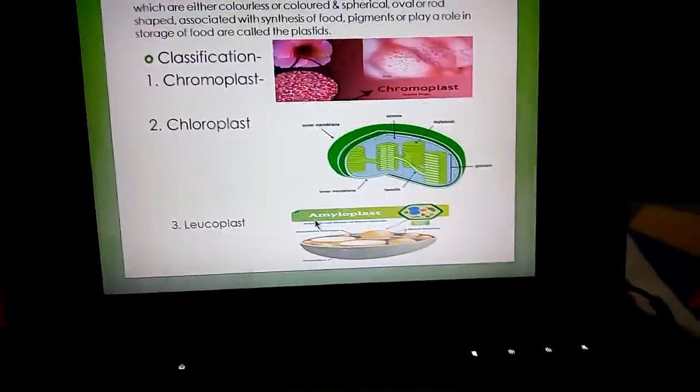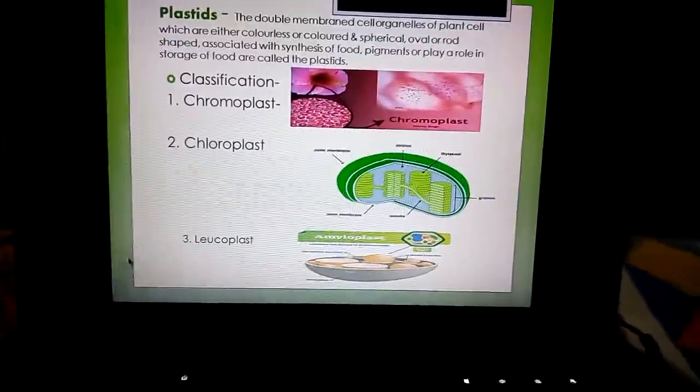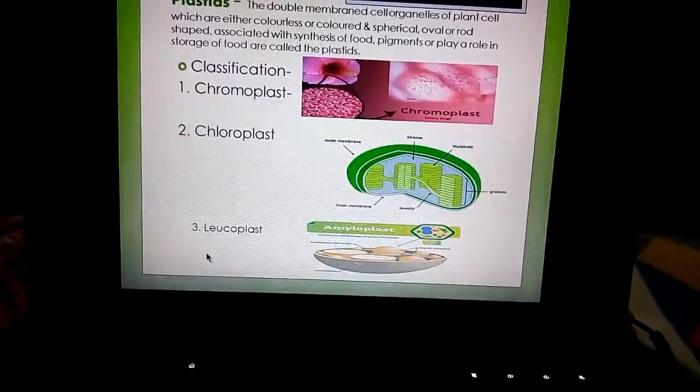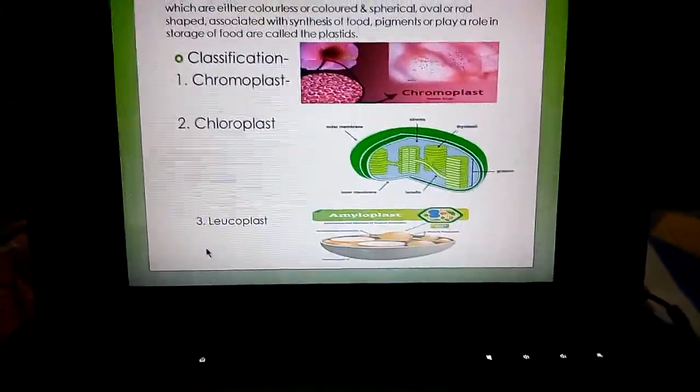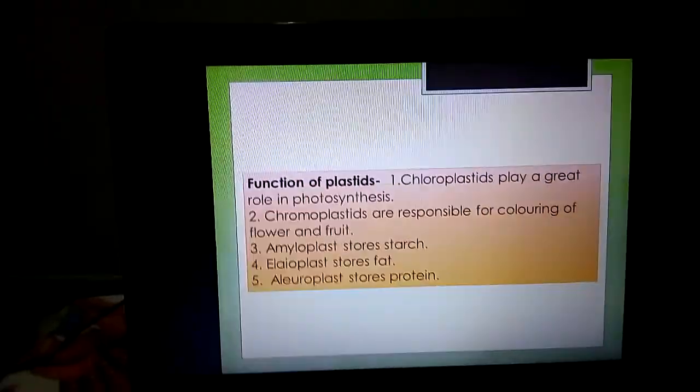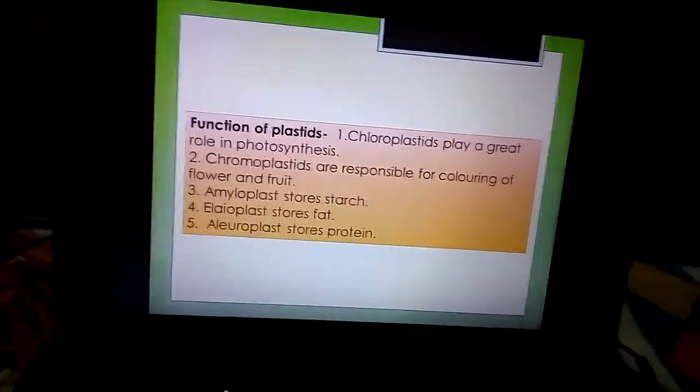What are the types? That is amyloplast, elaioplast, and another one is aleuroplast.